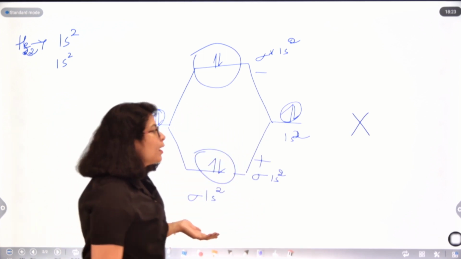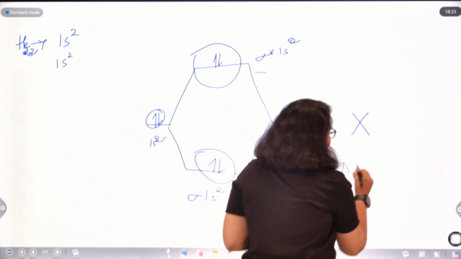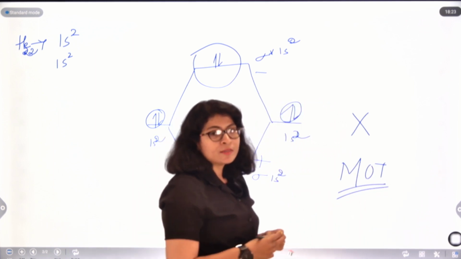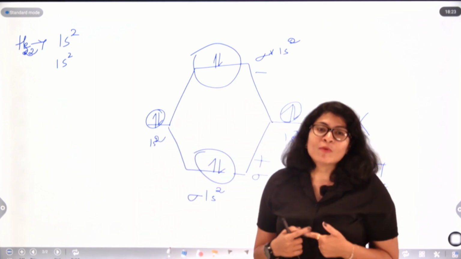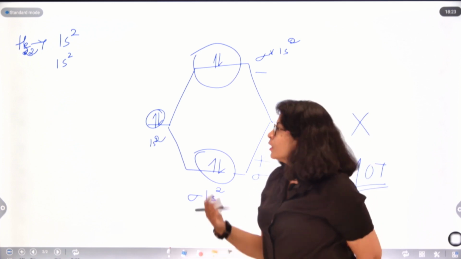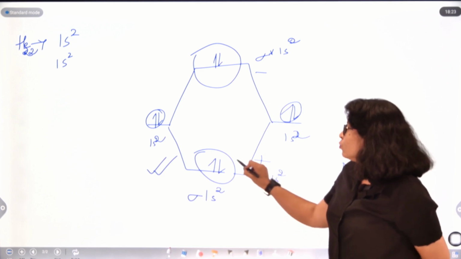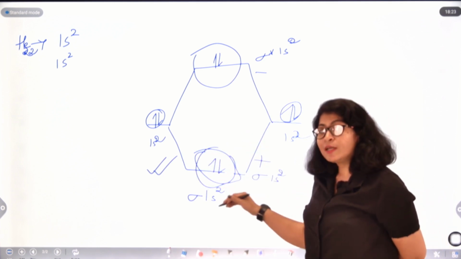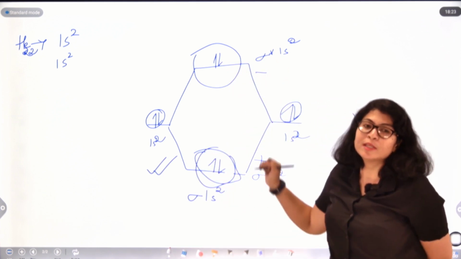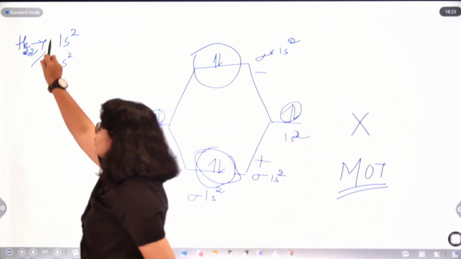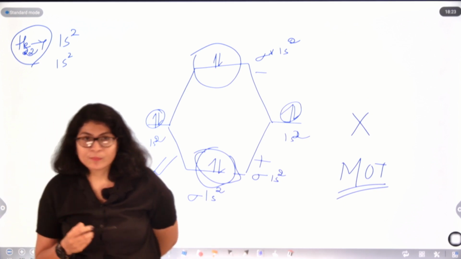So by using MOT you can also try to draw the feasible structures of molecules. For example, a question will be asked, H2 is possible, but why not He2? So giving the example of this MOT diagram, you can say that it contains 2 electrons in its bonding orbital as well as 2 electrons in the antibonding orbital, and they both cancel out, as a result of which this molecular structure fails to exist, right?